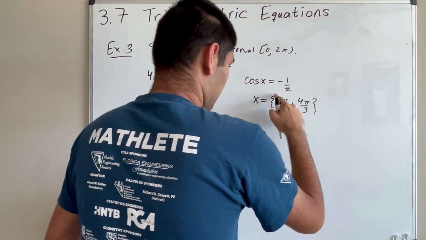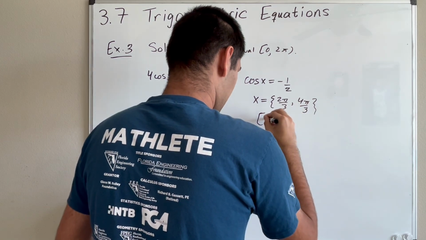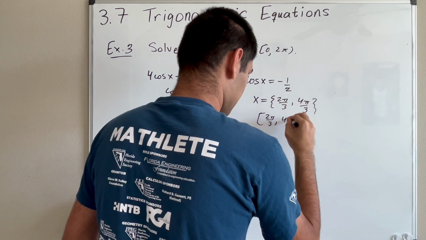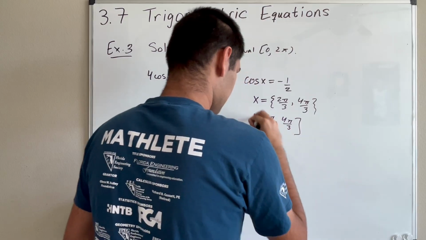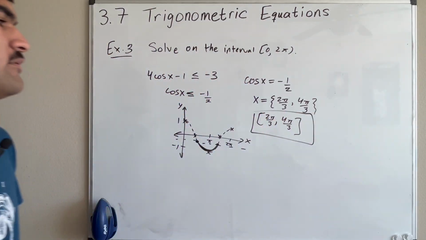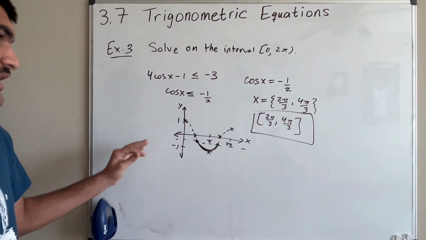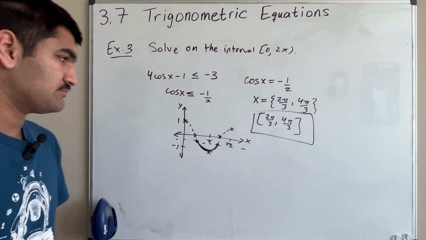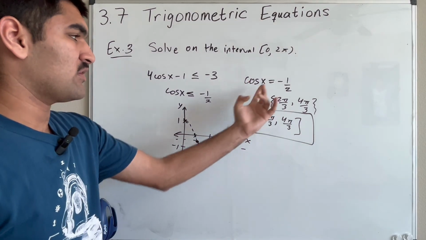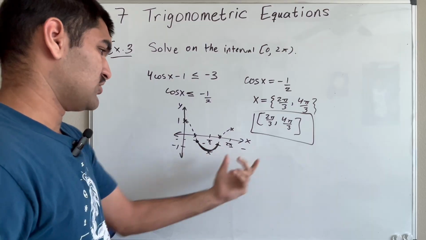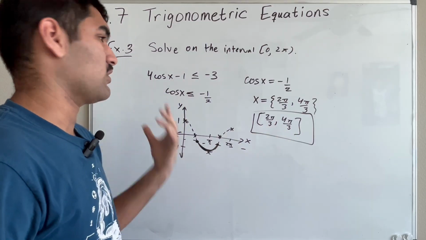So it's the interval 2 pi over 3 to 4 pi over 3, included. All right. So that's a glimpse at trigonometric inequalities. It's pretty much the same idea, right? You're still solving, but now you just have an interval of solutions since it's an inequality.